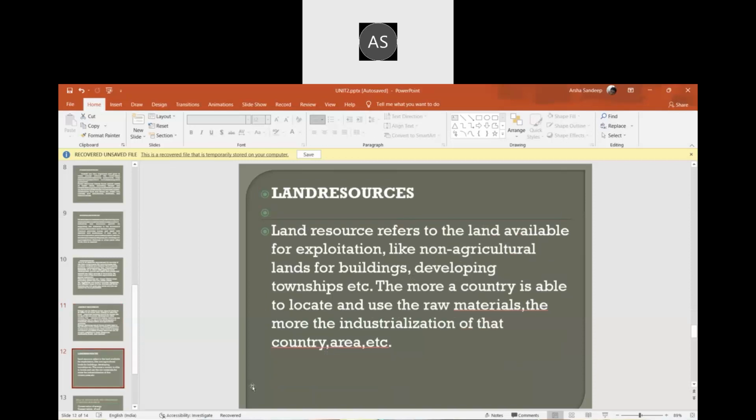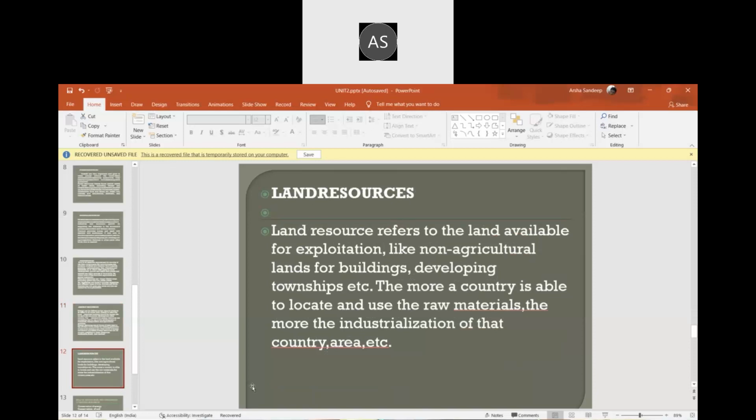So next is land resources. Land resources refers to the land available for exploitation, like non-agricultural lands for building and developing townships.